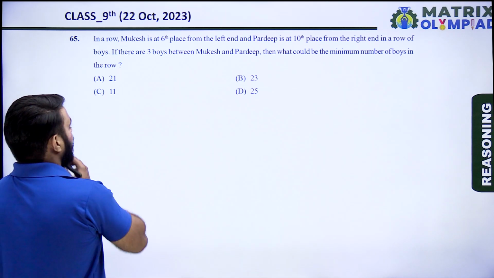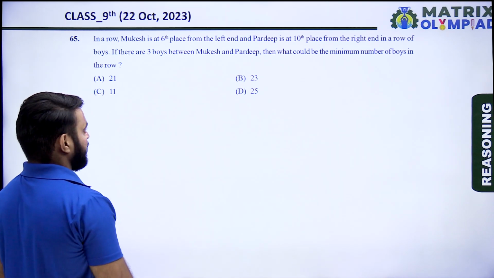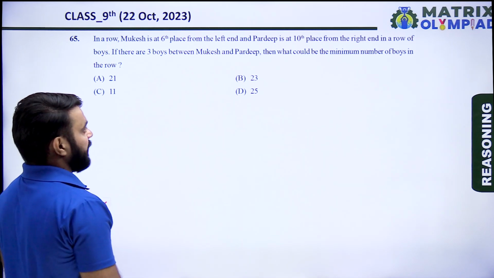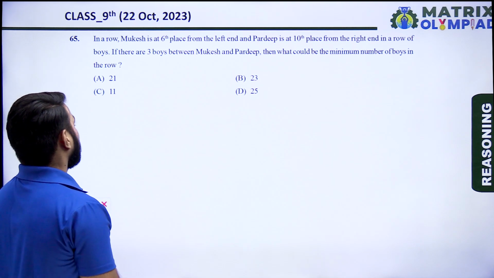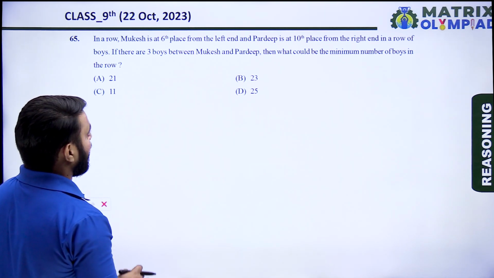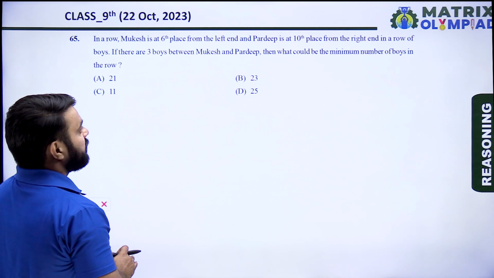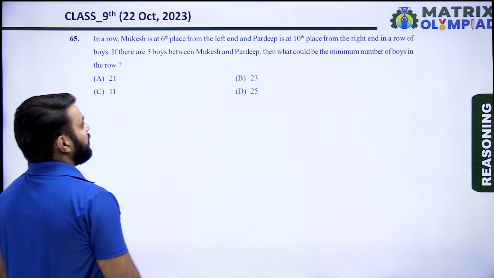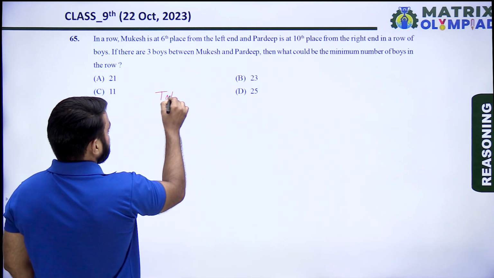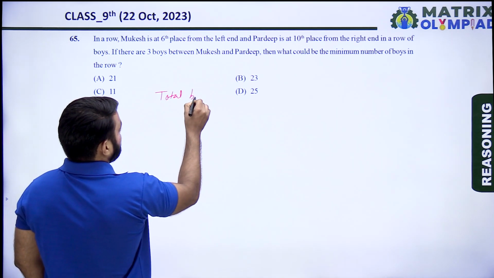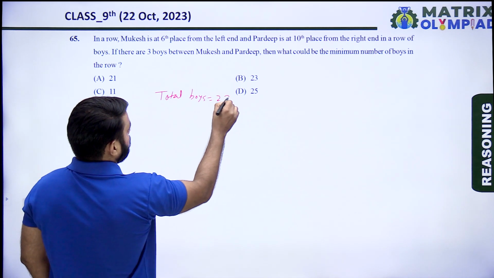In a row, Mukesh is at 6th place from the left end and Pradeep is at 10th place from the right end in a row of boys. If there are 3 boys between Mukesh and Pradeep, then what could be the minimum number of boys in the row? So total boys is equal to 23.